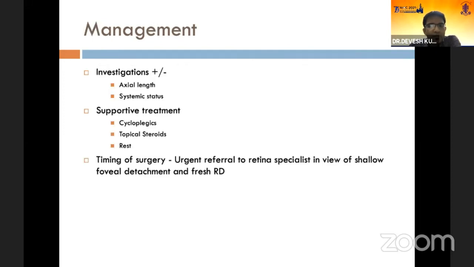So management wise, one should get an axial length done if myopia is suspected. Supportive treatment should be started in all cases of rhegmatogenous retinal detachment till surgery is performed, including cycloplegics, topical steroids, and advise rest to the patient. Now, urgent referral to a retina specialist is of paramount importance in this case because the fovea is very shallowly detached and it's a fresh RD.